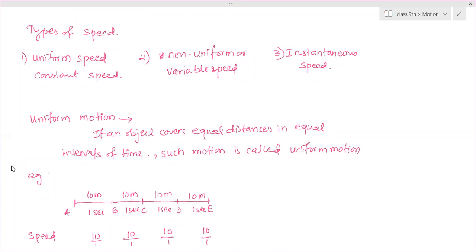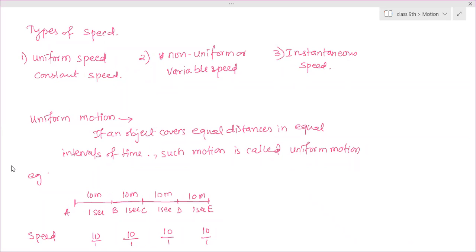Uniform motion, what do you mean by uniform motion? Amrita? Amrita, what do you mean by uniform motion? Can you hear me, Amrita? Tejasvi, what do you mean by uniform motion? If an object covers equal distance in equal intervals of time, it is known as uniform motion.